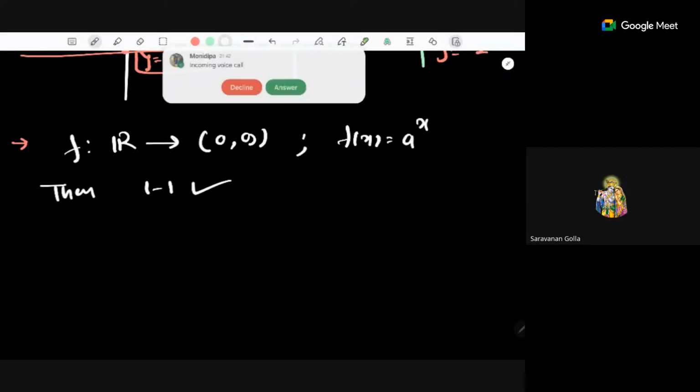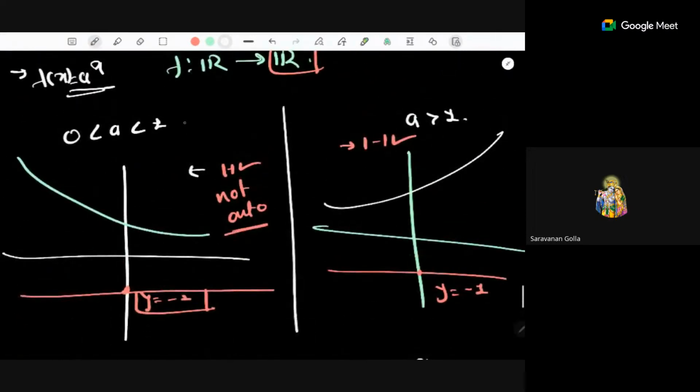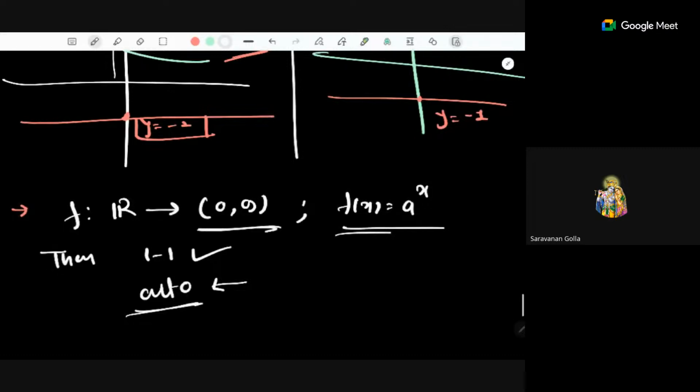What about onto? We can also say that this will be onto as well, right? Because what will be the range here? In this case, the range of f is the open interval 0 to infinity. Because for any value in the open interval 0 to infinity, we can have a pre-image. Correct? So here we are taking the range as the codomain for the function. That's why it's becoming onto. Is this fact clear to everyone?